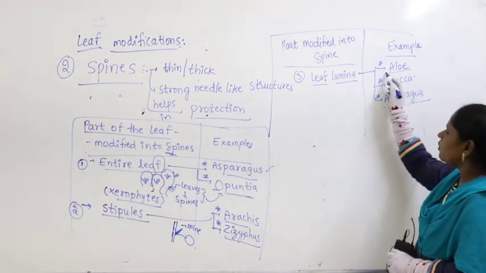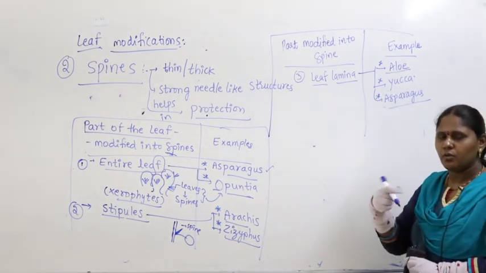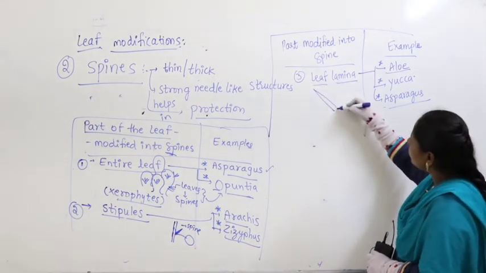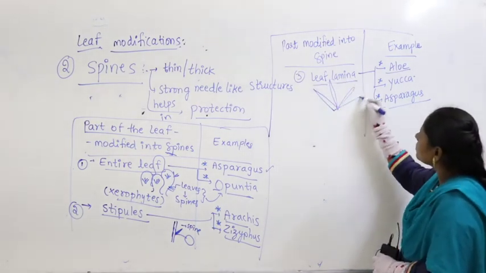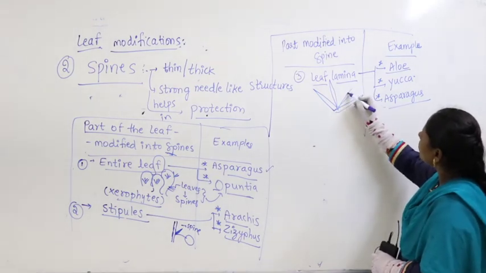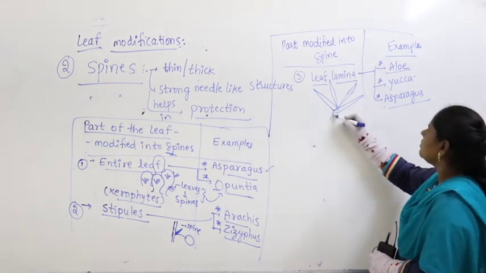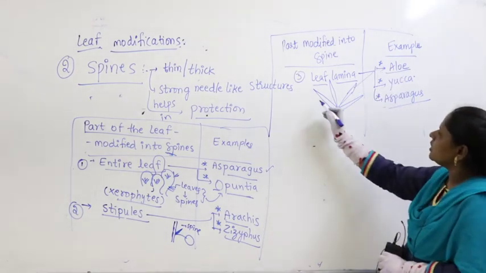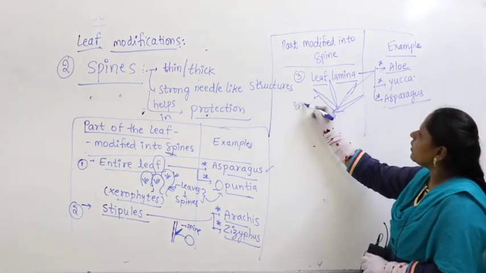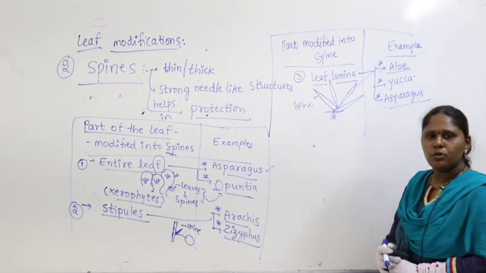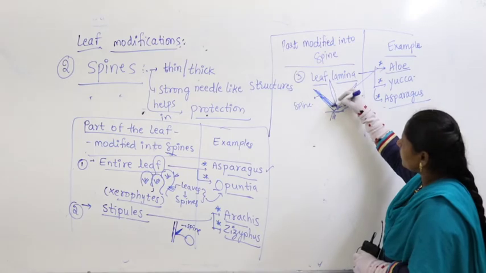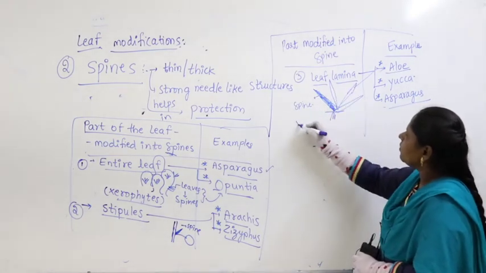Apart from that, you know aloe vera. In aloe vera, the leaf gets modified into spine. In aloe vera you find it like this, the leaf itself will be like a spine. It is like a very sharp edge, spine. This is nothing but what I have drawn, aloe vera. So here the leaf itself gets modified into spine. In aloe vera you find a green colored, juicy, succulent leaf that stores a little water.